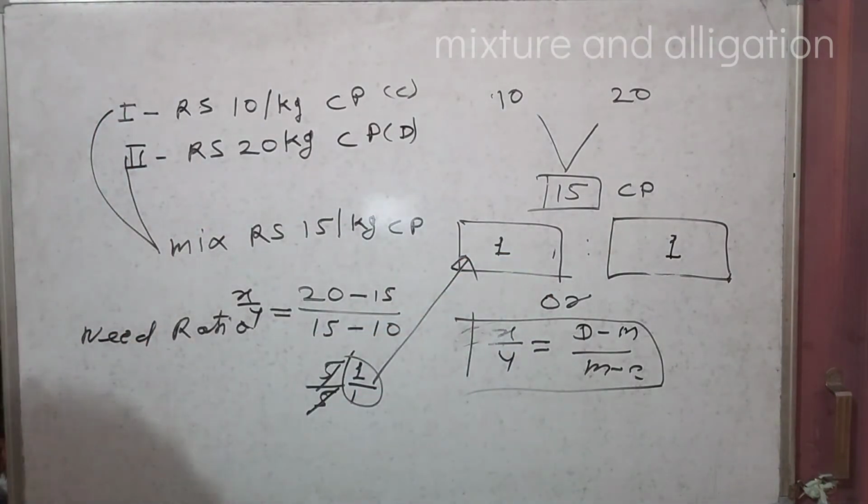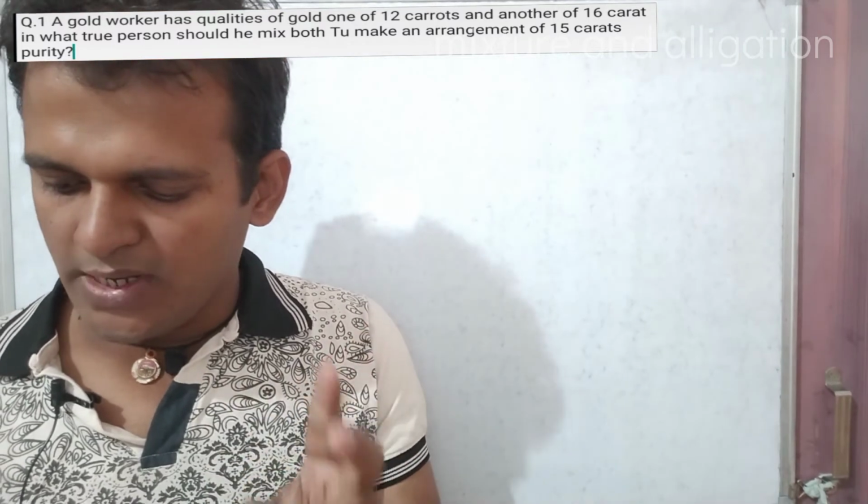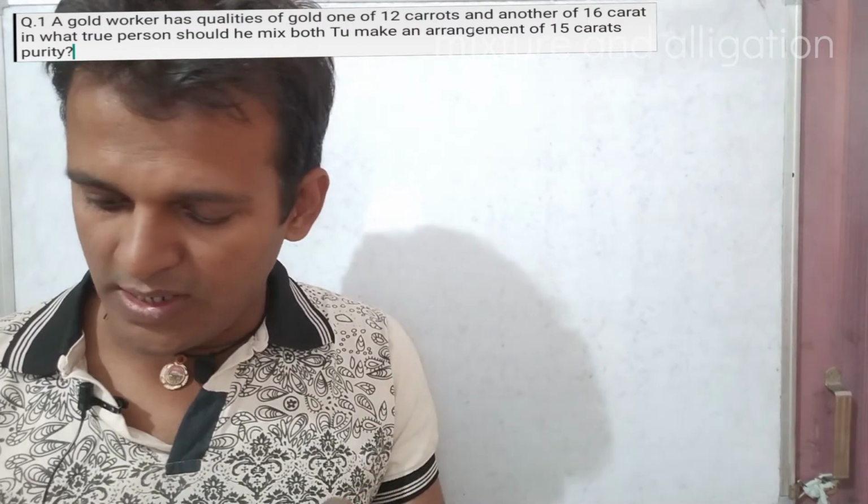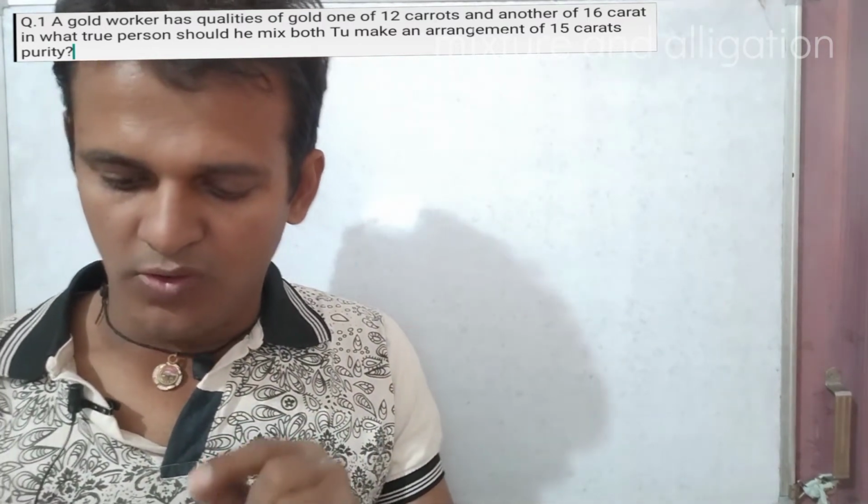Now let's solve questions. Question number 1. A gold worker has two qualities of gold, one of 12 carats and another of 16 carats. In what proportion should he mix both to make an ornament of 15 carats purity? We need to know in which ratio both are mixed.